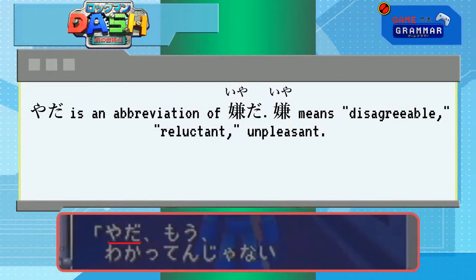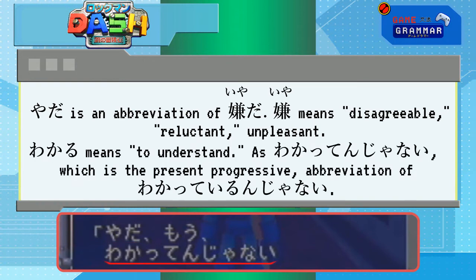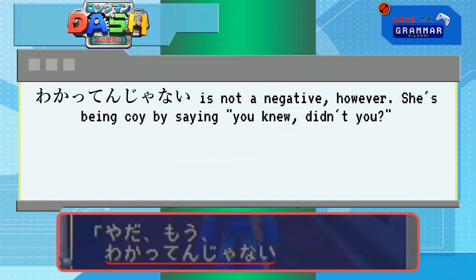Yada is an abbreviation of iyada. Iya implies a feeling of disagreement, by which I mean it explicitly says it is disagreeable. Wakaru means to understand. As wakatten janai, that's our teiru is currently doing form, but the janai at the end doesn't make it a negative. Wakatten janai doesn't mean you don't understand. It means you are currently in a state of knowing it, aren't you? But in English we just say, you knew, didn't you? The mo that precedes it means already, so you already knew, didn't you?